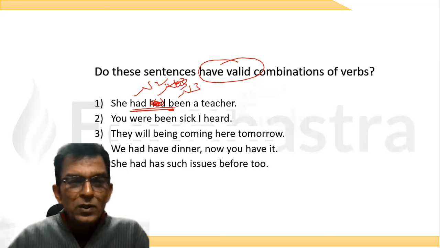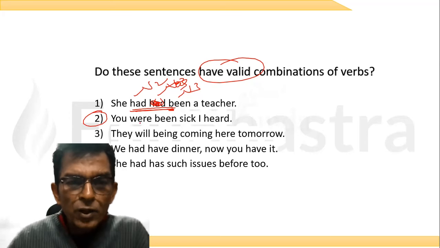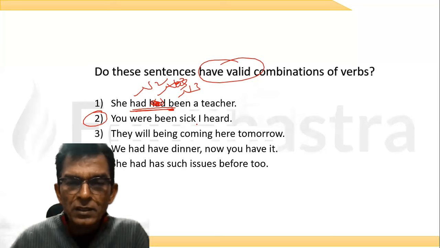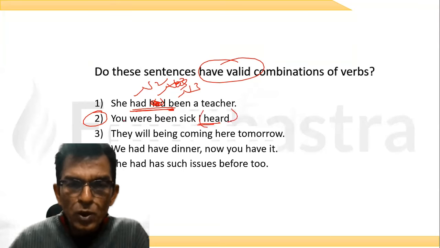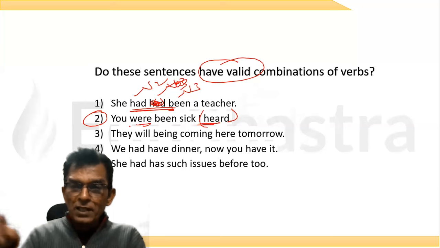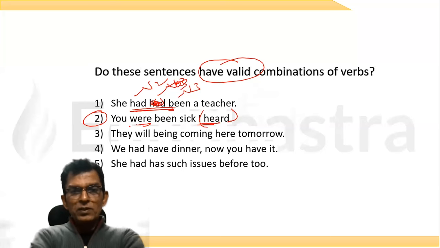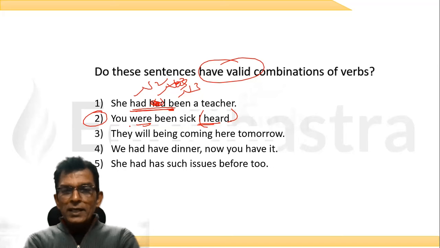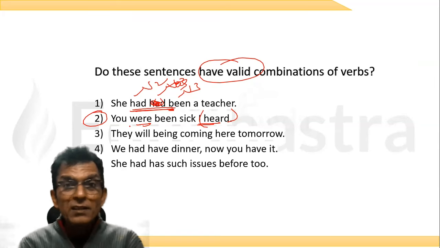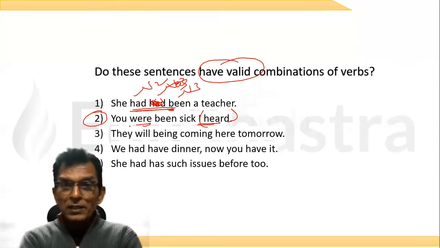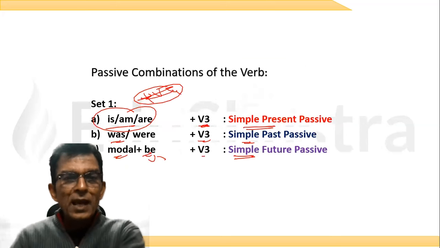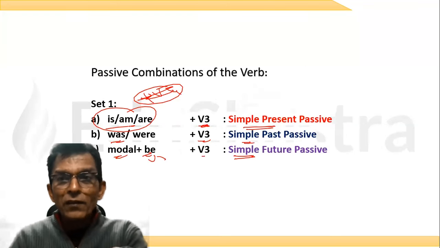Okay, now try this. Is this a correct combination? You were being sick, I heard. I heard, no issues. This is one more clause. But here, you were being sick. Is it possible? Is, am, are plus being. Not possible. Here also, you were being sick. No. You are being sick, possibly. But not you are being sick. Because I did not tell you a concept. I did not give you a combination like that. Is, am, are, being. I have not given you the concept.